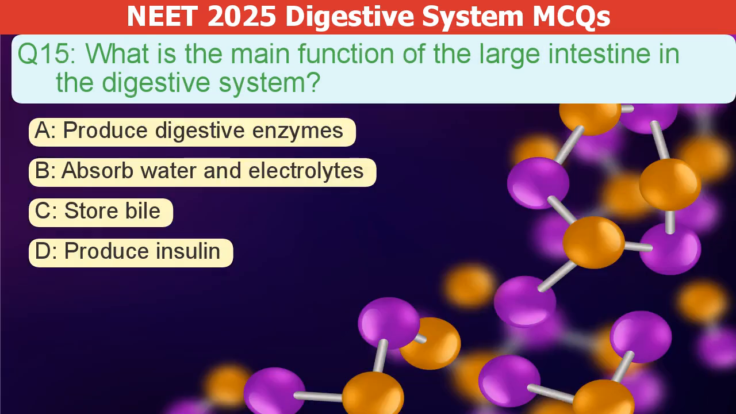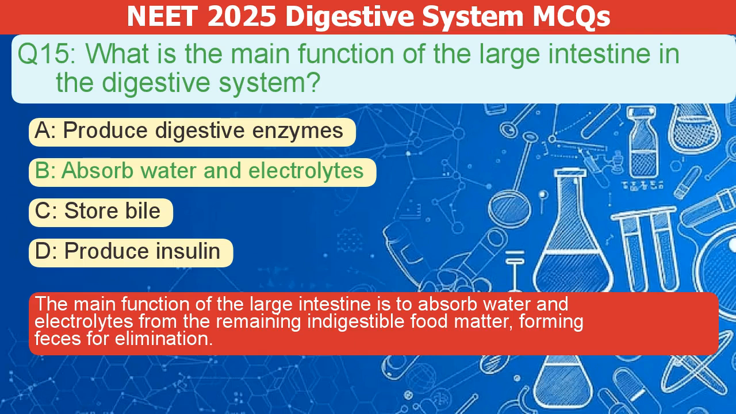What is the main function of the large intestine in the digestive system? A. Produce digestive enzymes. B. Absorb water and electrolytes. C. Store bile. D. Produce insulin. The correct answer is B. The main function of the large intestine is to absorb water and electrolytes from the remaining indigestible food matter, forming feces for elimination.